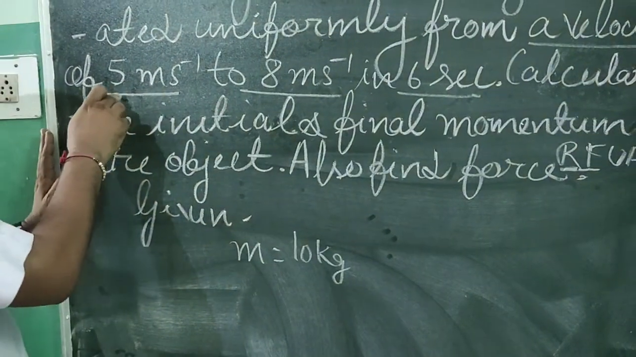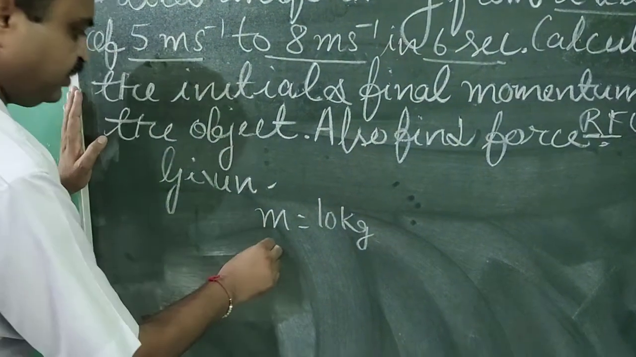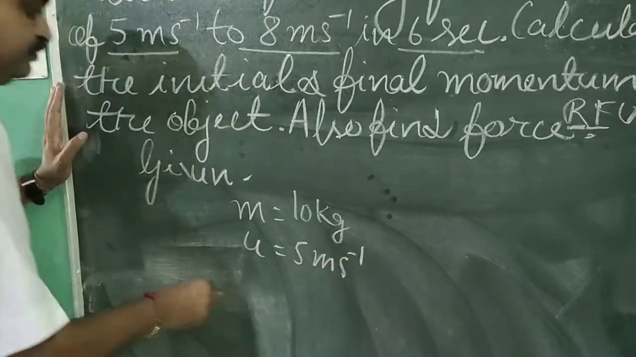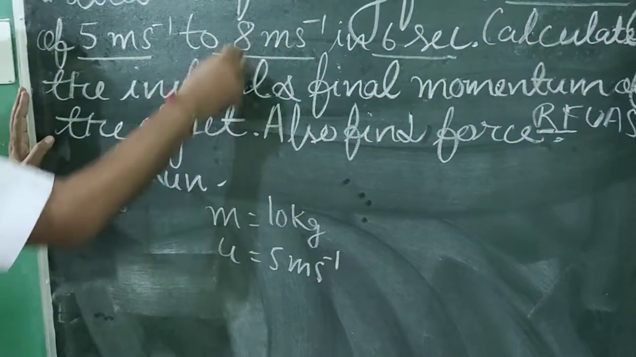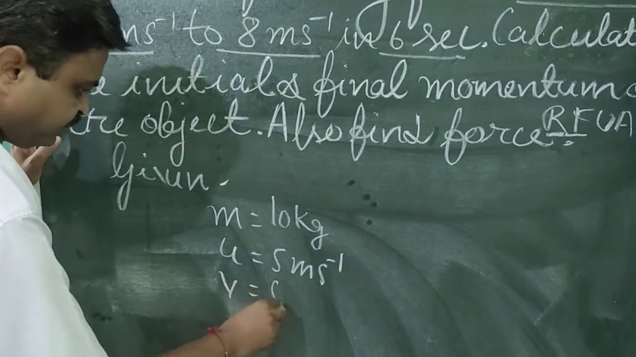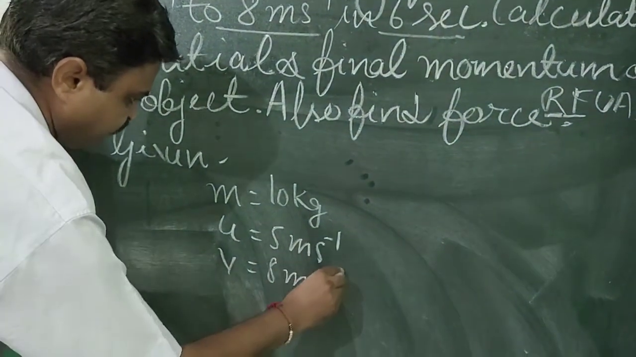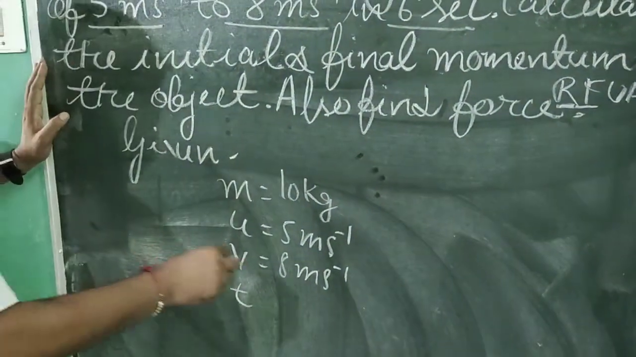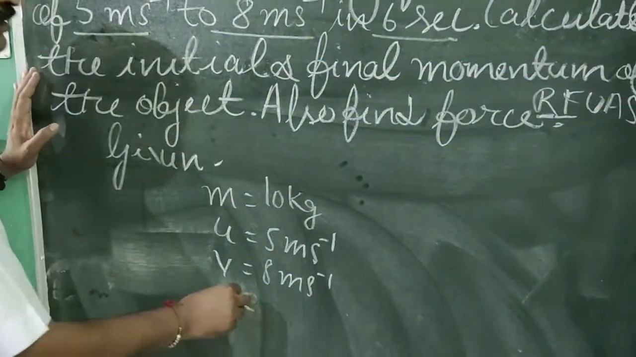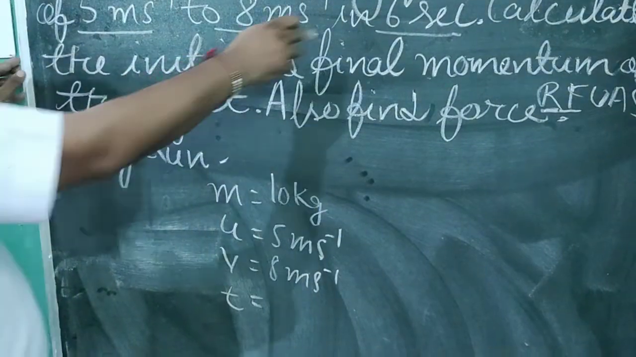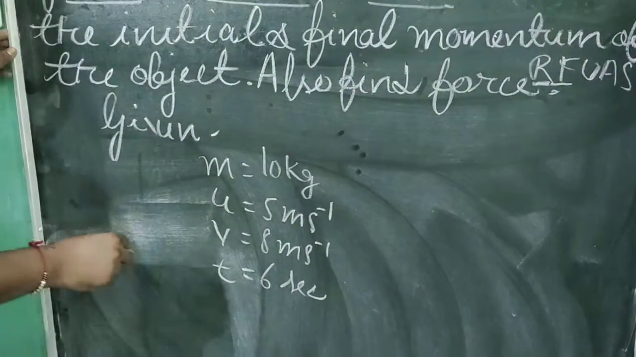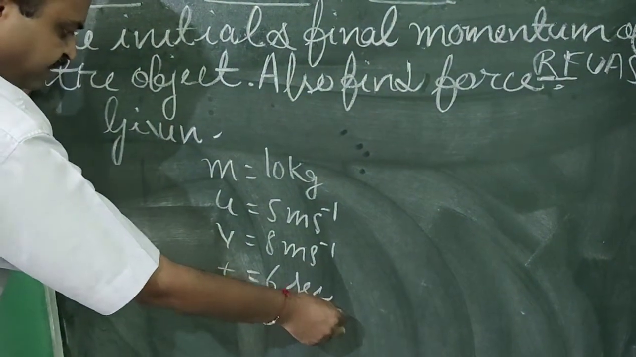Velocity is given here. Initial velocity is given. What is it? 5 meter per second. Final velocity is also given. What is it? It is 8 meter per second. Time is given. What is time here? Time is 6 seconds, so you write here 6 seconds. So these quantities are given in the question.